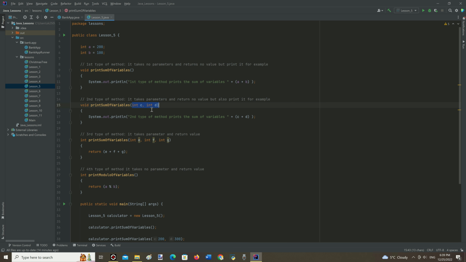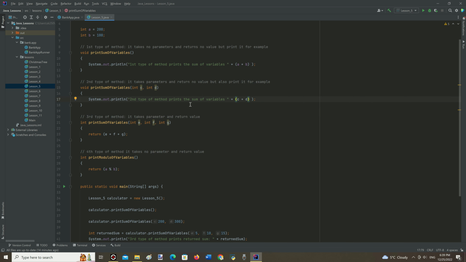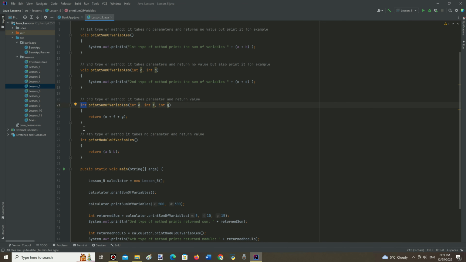Second type takes parameters but also returns no value, just prints the sum of arguments that will be passing to parameter list when the method will be called. Third type of method takes parameters and returns value. Return data type always must be declared before the method name, integer in this example. And the fourth type of method takes no parameter but returns value, also integer data type in this example.